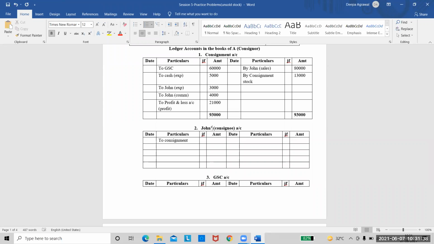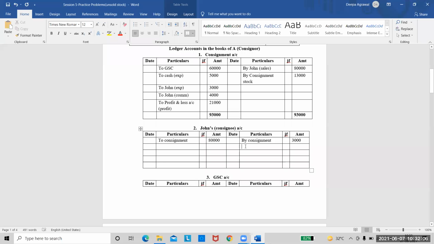So this is John's account. In brackets, I've written consignee. The first one is to consignment account, and the amount of sales is 80,000. Right? The next entry will be for his expenses. So come to the credit side. Again, I'll write the entry as by consignment, and the amount of expenses is 3,000.